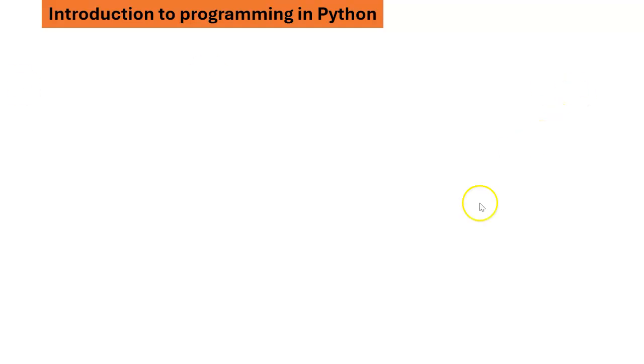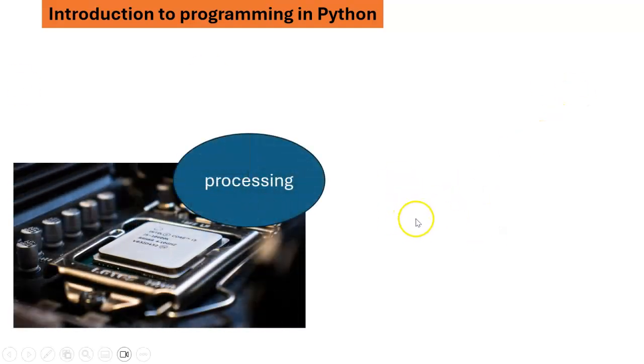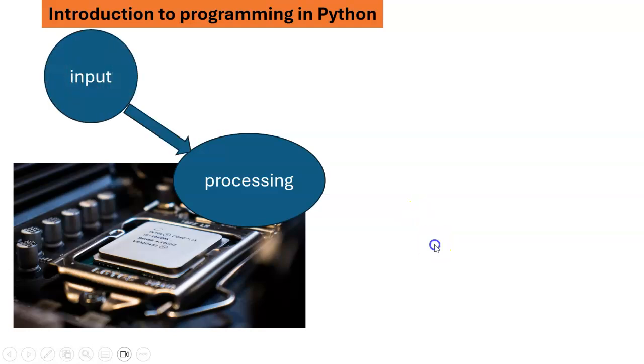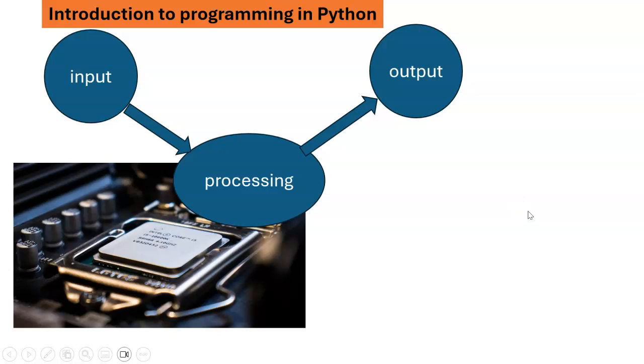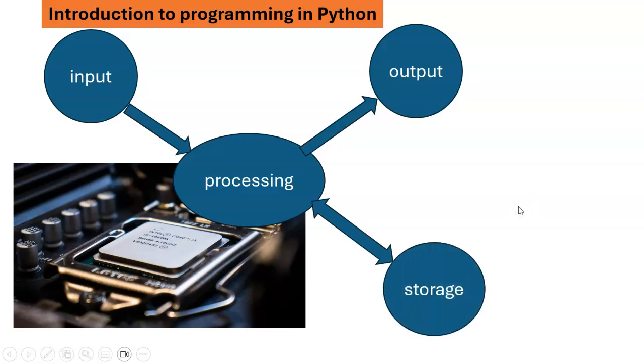You have seen, or we have discussed this before. When we look at computers, we have pretty much four main concepts that the computer interacts with us, or with programs, through, and these are input, processing, output, and storage. We are going to try in this series to explain or give examples of these four different concepts in coding.